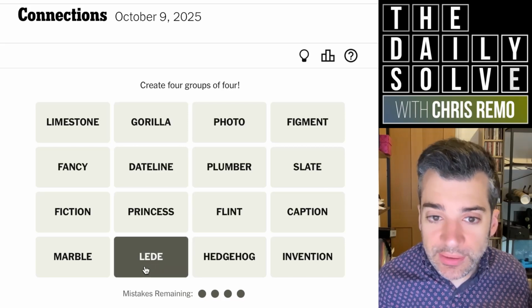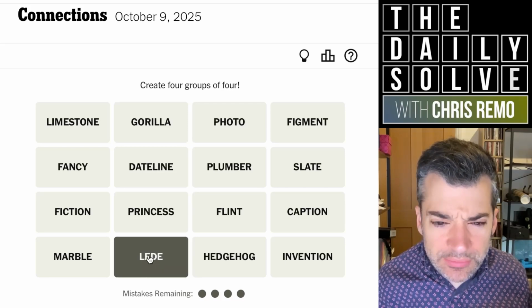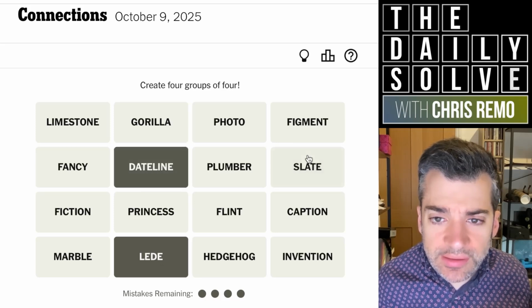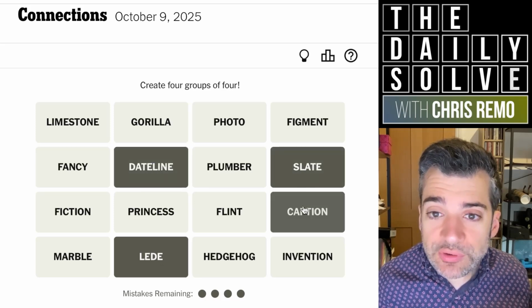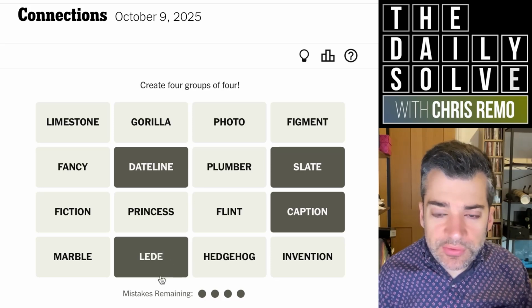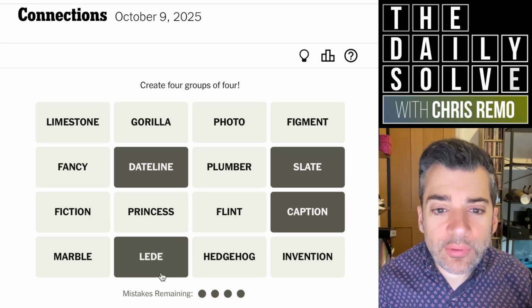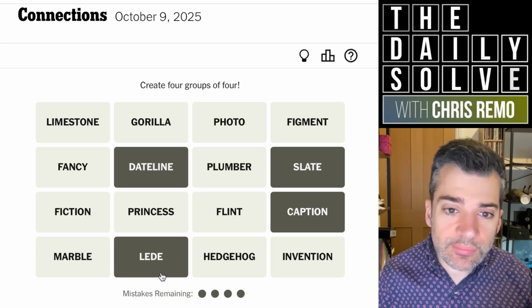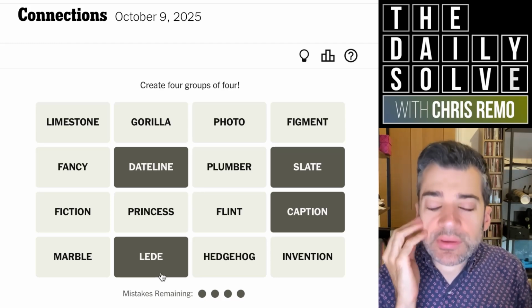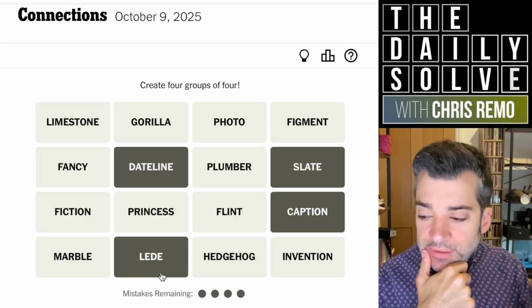Lead, spelled this way. That's where my mouse was, and it's immediately interesting because, yeah, maybe Dateline, Slate. These caption, maybe these are... lead in particular spelled this way is a journalistic term for the lead of a story. But there are a number of journalistic terms like this that are spelled in ways like this, like graph for